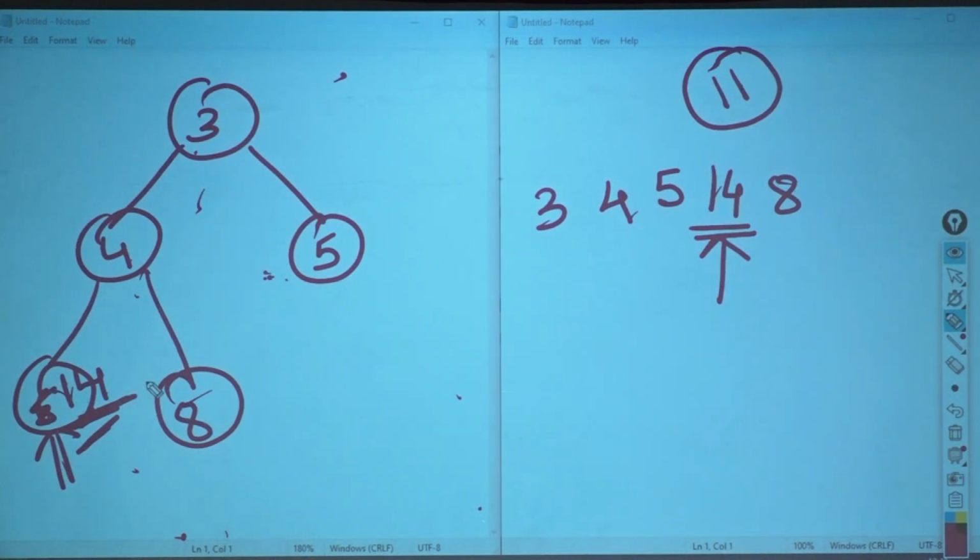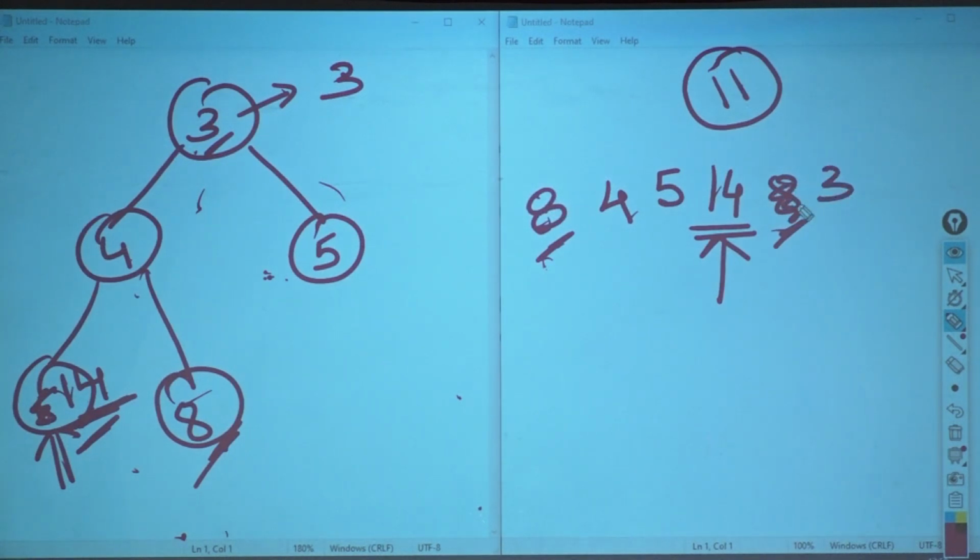Are we clear? Suppose I need to delete 3. Now what will you do? Tell me. Swap it with the last one. Okay. So where is 3? 3 is here. I will swap it with whom? I will swap it with 8. Okay. So 3, you go to 8 place. 8, you come to 3 place. So 8 came to the 3 place.